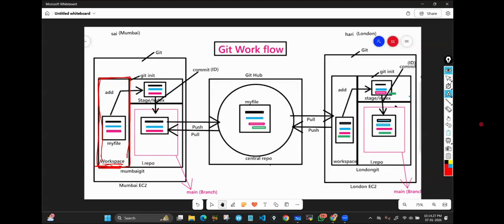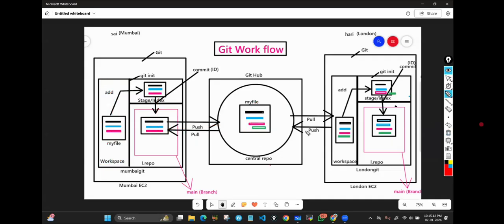Observe carefully. In all these ways, where are we actually creating the file, writing some data? Correct or not? We are creating a file, we are writing some data. Later on, we are adding, we are committing, we are pushing. That means we are not physically working on these files here. Add means send a copy of that file. Commit means send a copy of that file here. Push means send a copy of the file here. So where are we actually working? We are working in only one place, that is here. This area only. We are not physically working in that file here, or here either.